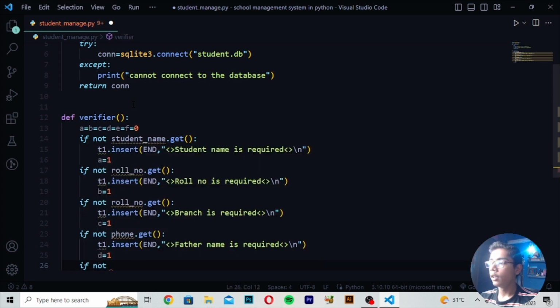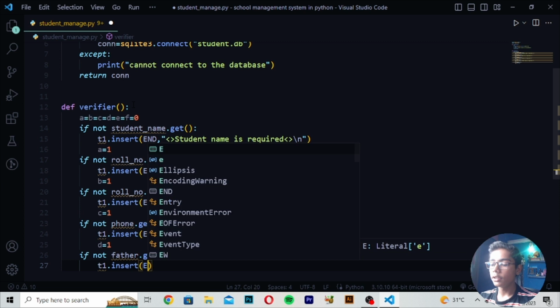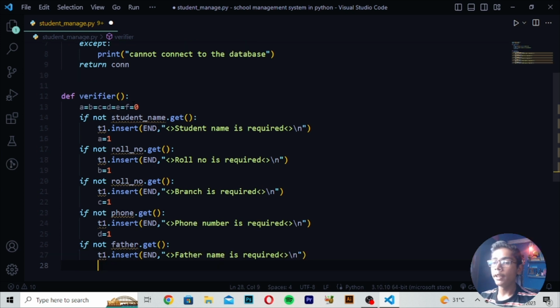Write here if not. Then you have to write here father dot get again. Then you have to move down again after this tag. Write here t1 dot insert. Then you have to now just write here end comma. Write here father. Or you can say here I will be now just moving at the top, and here I will be writing phone. And then I will be writing here phone number is required. So after writing this thing, here I will be now writing here father name is required. Then I will be now closing this by writing this end tag here.